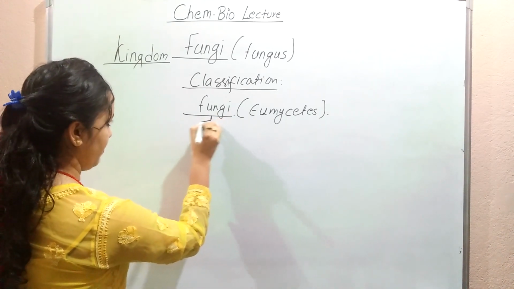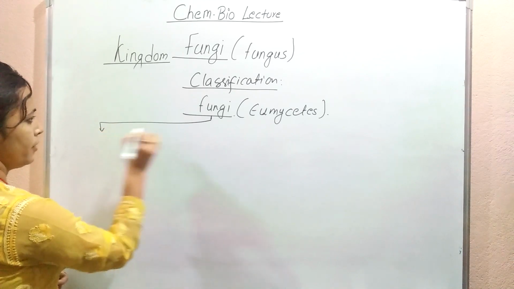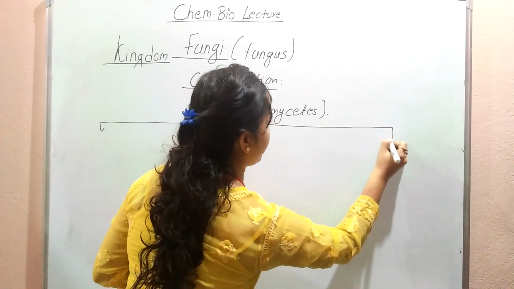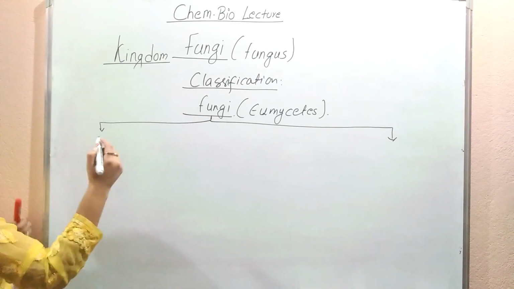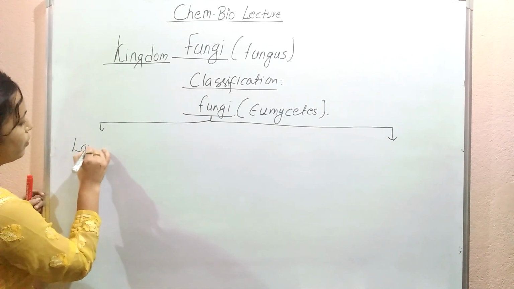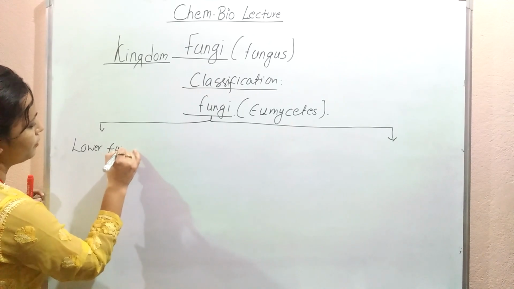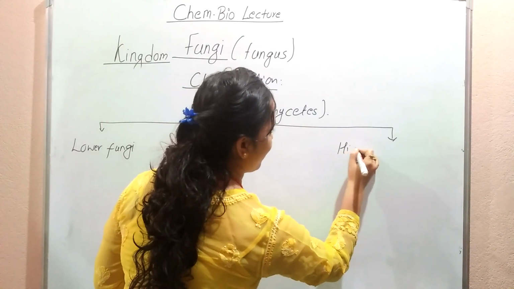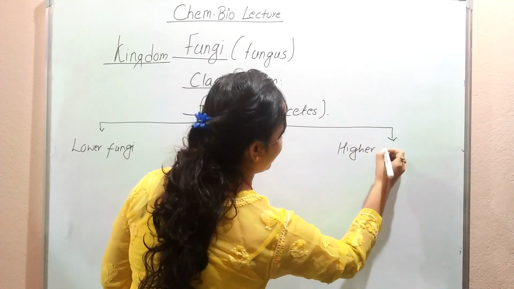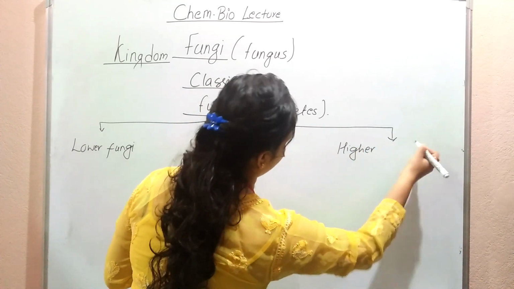How are they classified? Fungi are classified into lower fungi and, as you have already guessed, higher fungi or developed fungi.